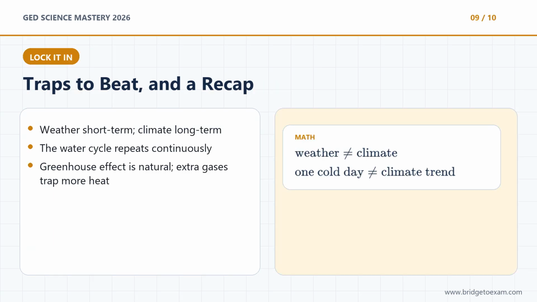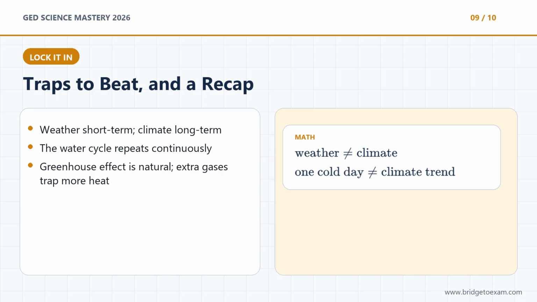Let's lock in the traps. Number 1: mixing up weather and climate. Weather is short-term. Climate is long-term. Number 2: thinking the water cycle has a beginning and end. No, it repeats continuously. Number 3: thinking greenhouse gases are only bad. No, a natural greenhouse effect keeps Earth warm. The issue is adding more heat-trapping gas. Number 4: using one cold day to reject a long-term trend. No, one day is weather.